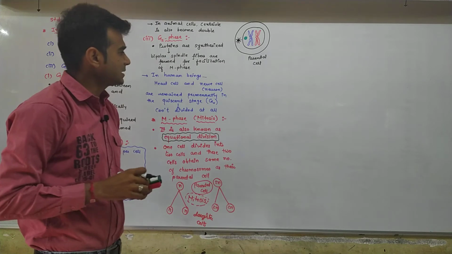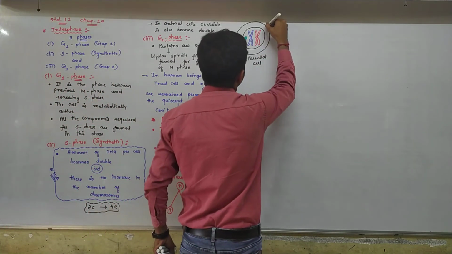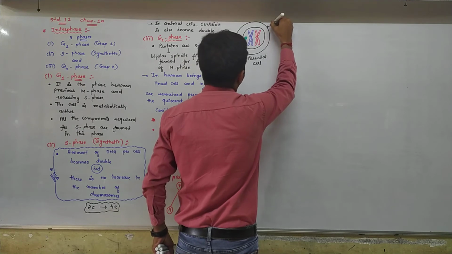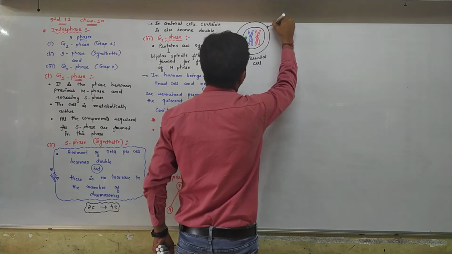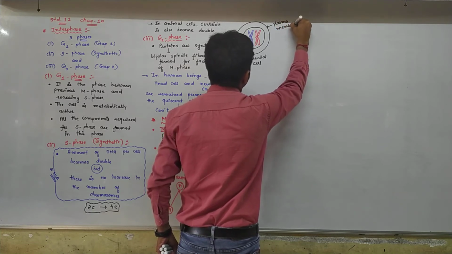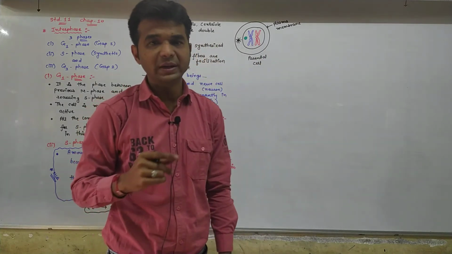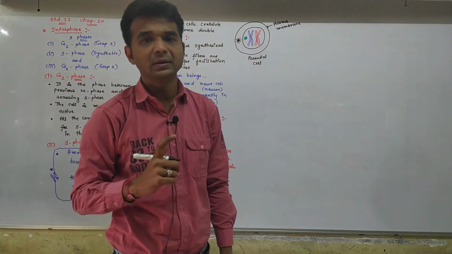See, this is the parental cell. Here, this is known as the plasma membrane. I am talking about an animal cell. Okay, here you think about that this is an animal cell. Fine.